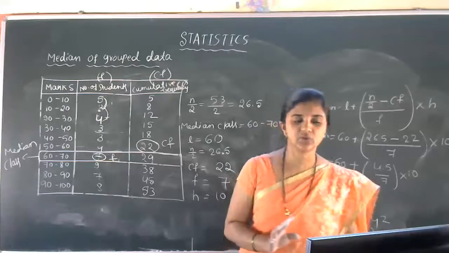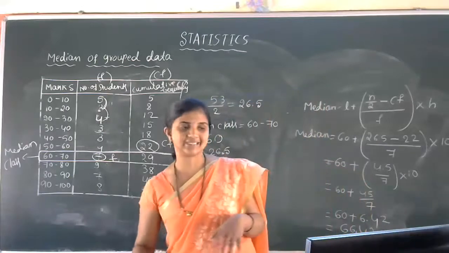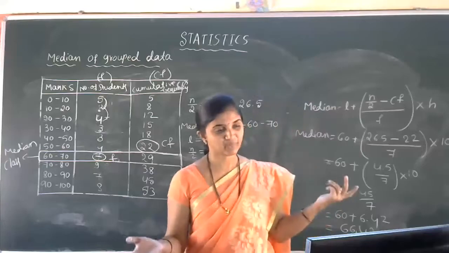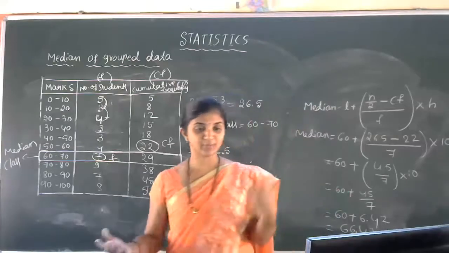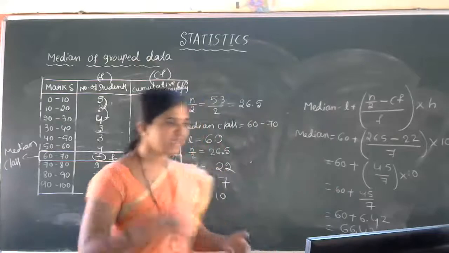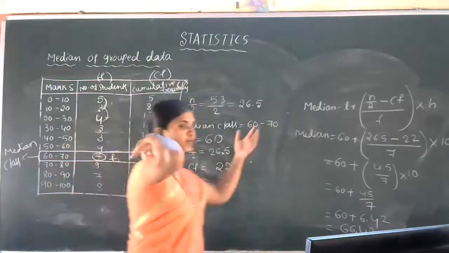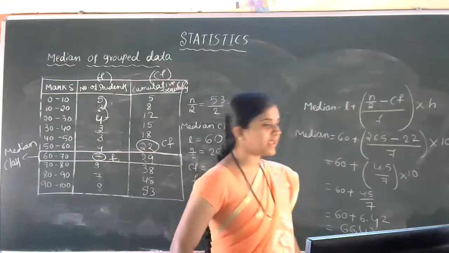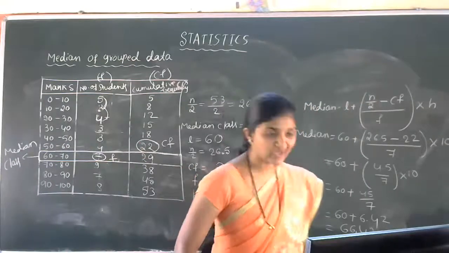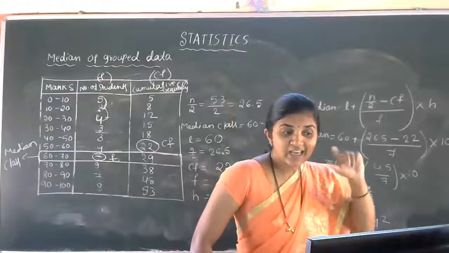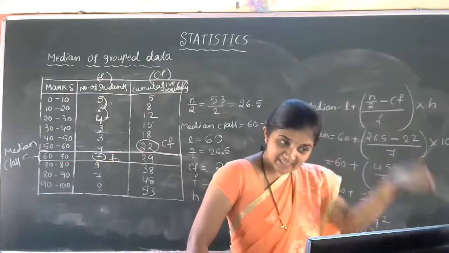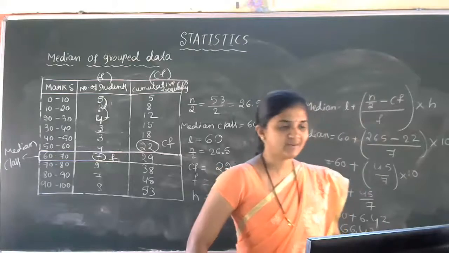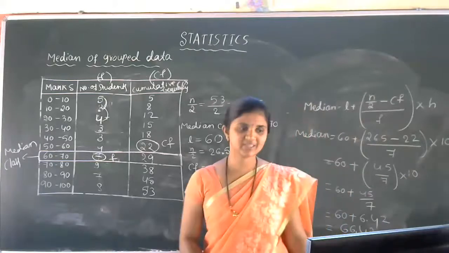Is that clear, students? Statistics is actually an easy topic, but you cannot neglect it just because it is easy, thinking we can solve the problems without preparation. Got the idea of this one now. The formula is very important. Median is equal to L plus (n by 2 minus CF) divided by F into H. CF is the CF of the class preceding the median class. F is the frequency of the median class. Is that clear, students?